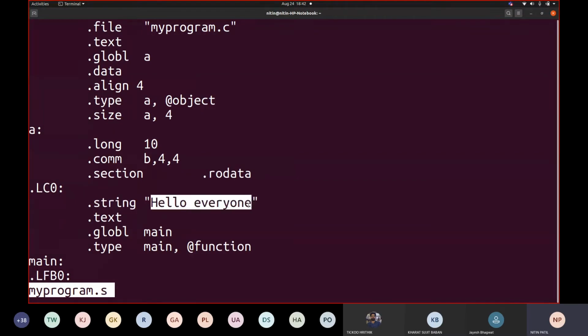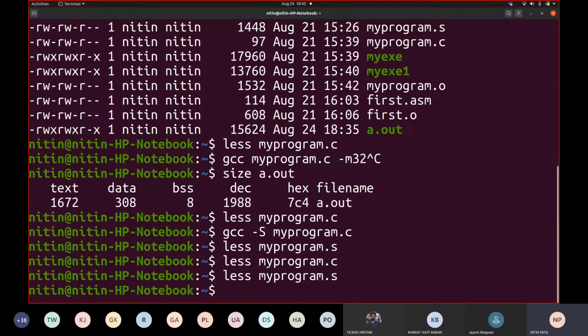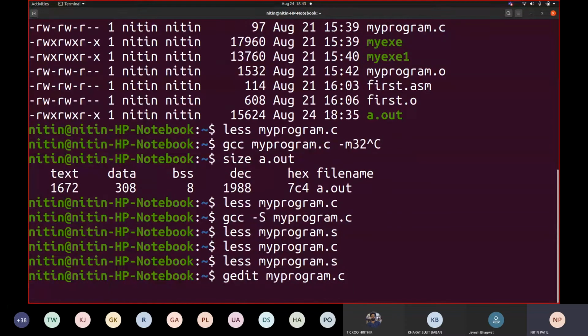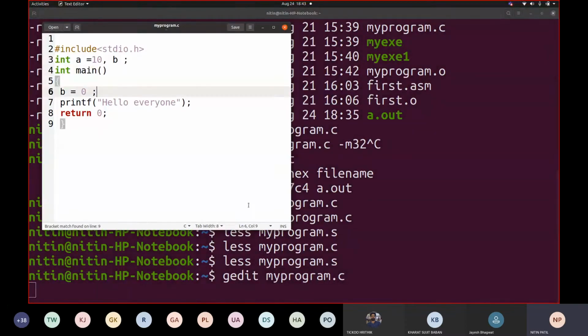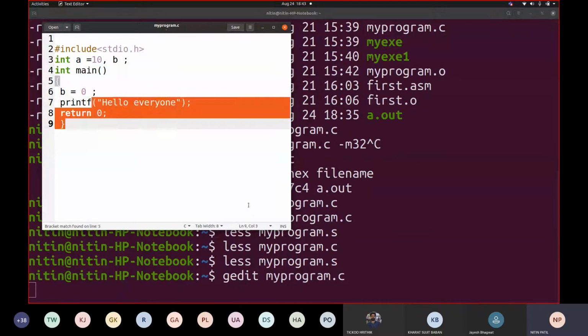So what if I add one more printf there? Let us try to do that. We will write gedit my program.c. I will show you that program after a while again. So this is our code.